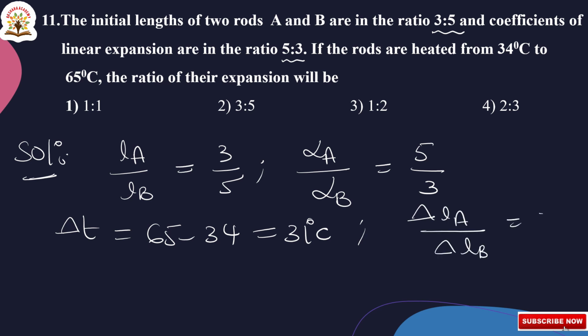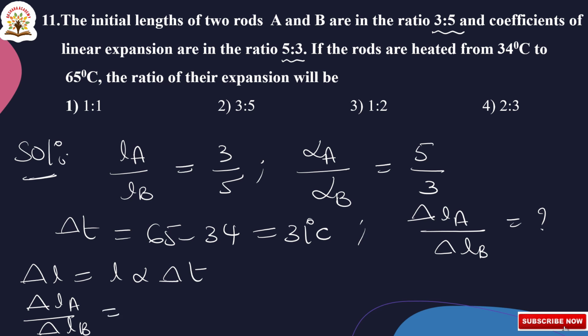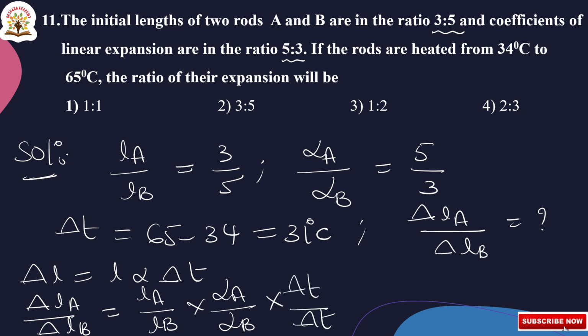Delta L is equal to L alpha delta T, and delta LA by delta LB is equal to LA by LB into alpha A by alpha B into delta T by delta T.